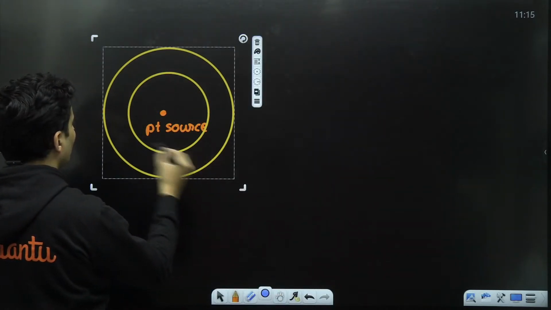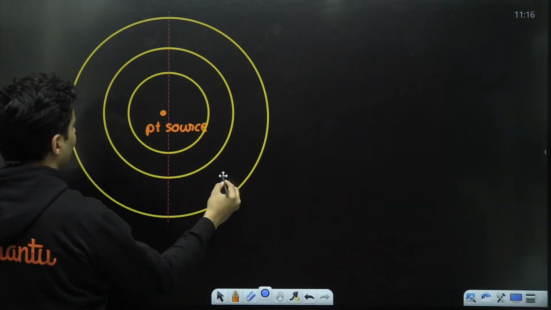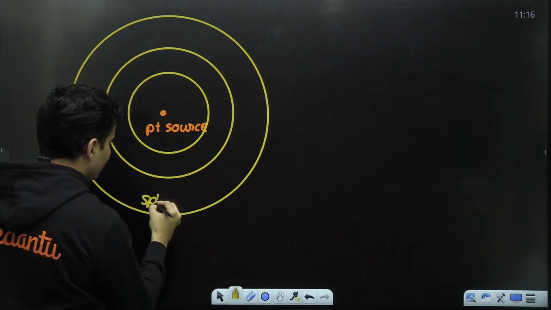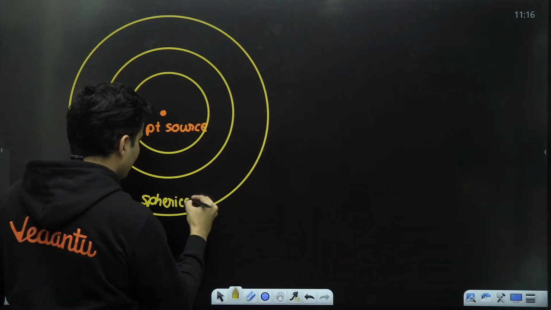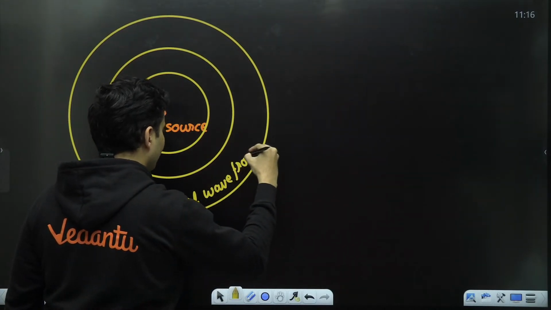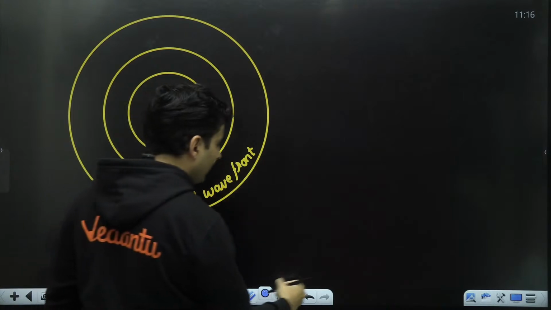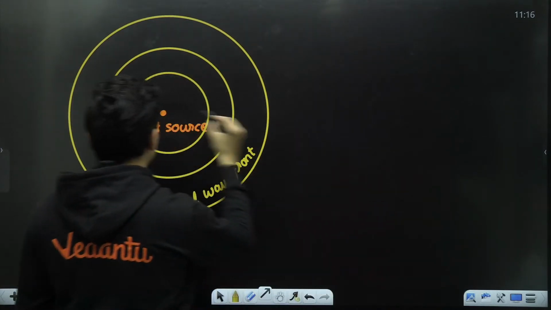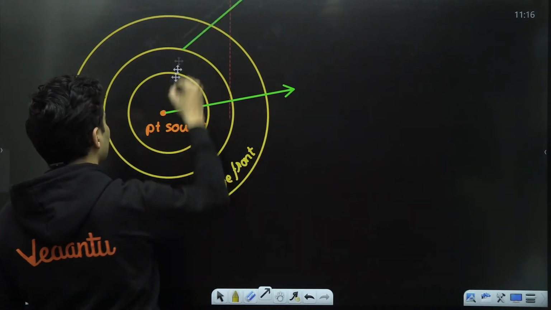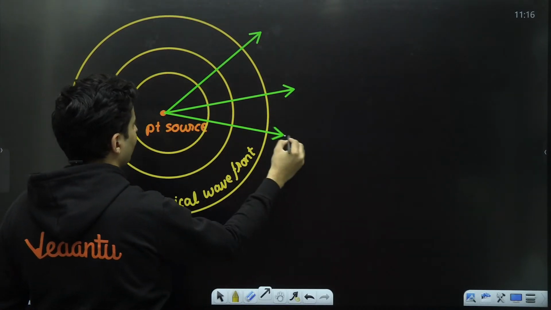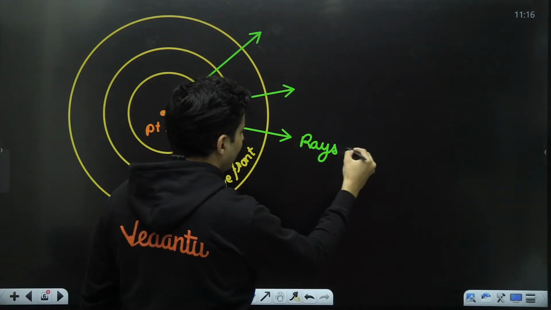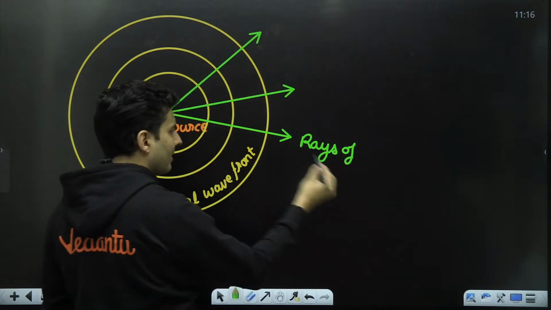It will look something like this. And these are nothing but spherical wavefronts. This is nothing but your spherical wavefront. The direction in which the wavefront moves, like this one, these will be called the rays of the wave, like rays of light, rays of sound.